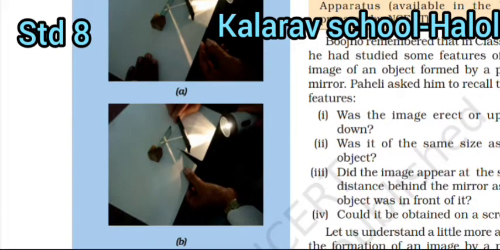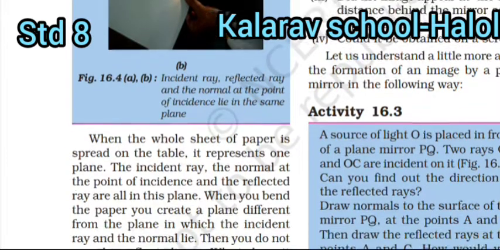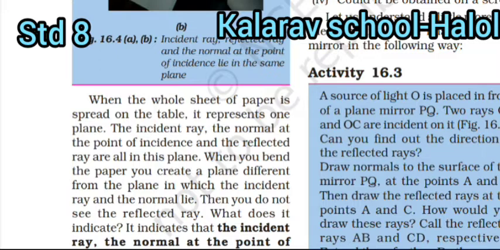Boojho remembered that in class 7 he had studied some features of the image of an object formed by the plane mirror. Paheli asked him to recall those features. Was the image erect or upside down? Was it of the same size as the object? Did the image appear at the same distance behind the mirror as the object was in the front of it? Could it be obtained on a screen? Let us understand a little more about the formation of an image by a plane mirror in the following way.